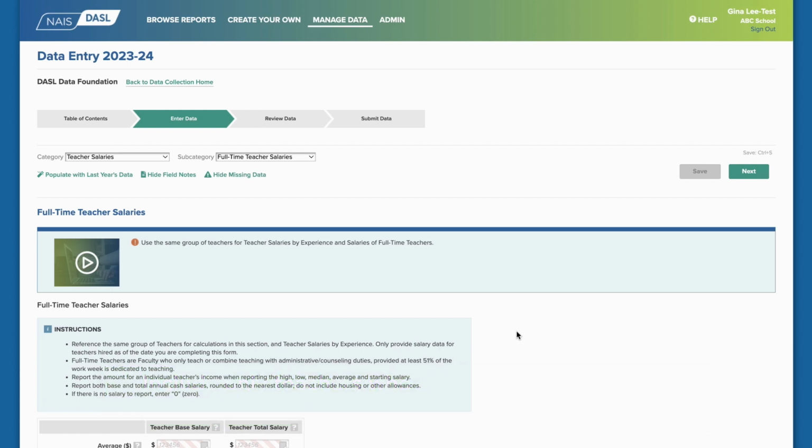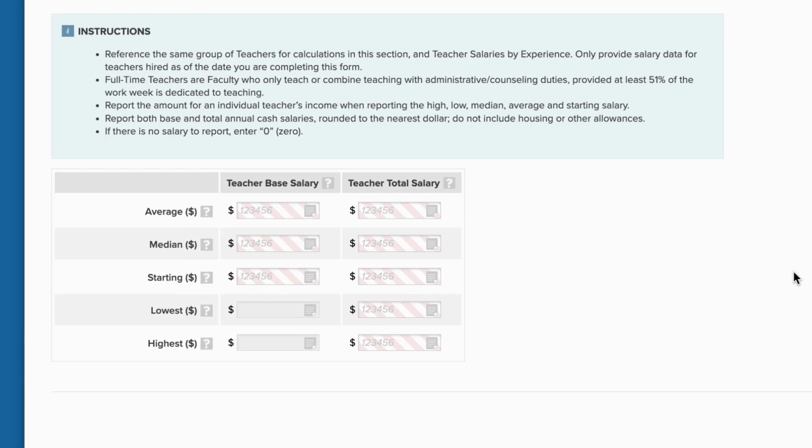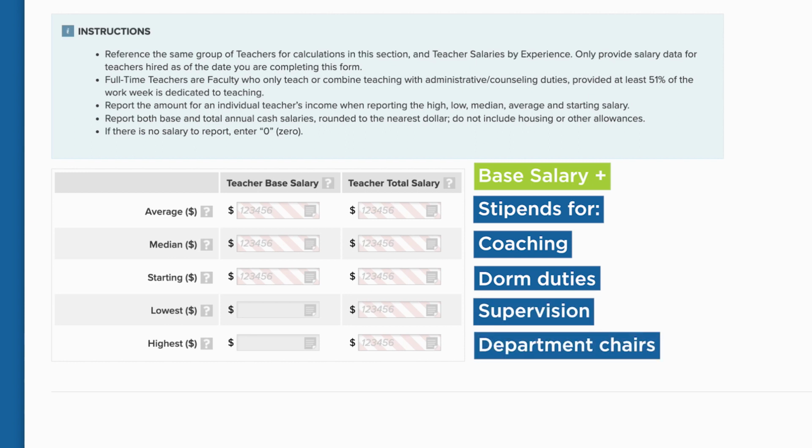Notice teachers in their first year of teaching are in year 1, second year in year 2, and so on. For base salary, do not include stipends or allowances of any kind. For total salary, include base salary plus any stipends for coaching, dorm duties, supervision of extracurricular activities, and stipends paid to teachers who also serve as department chairs. Do not include housing stipends or allowances.